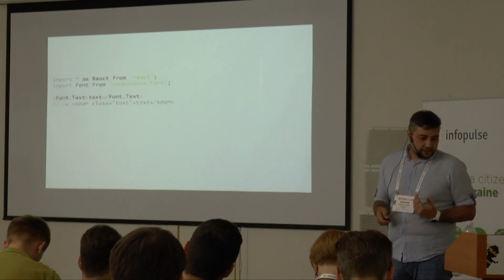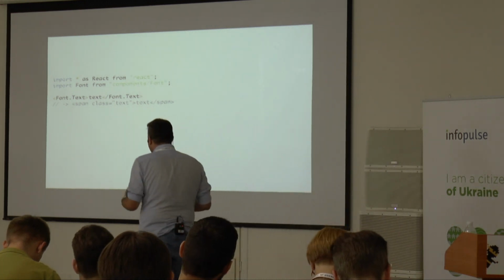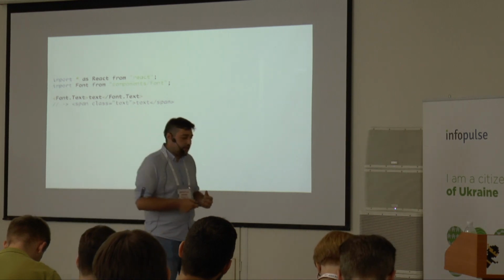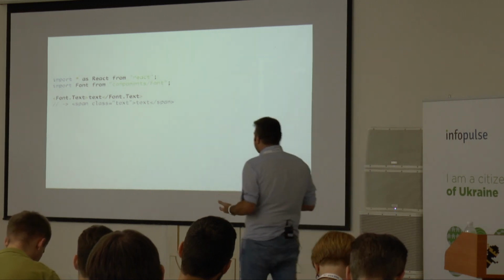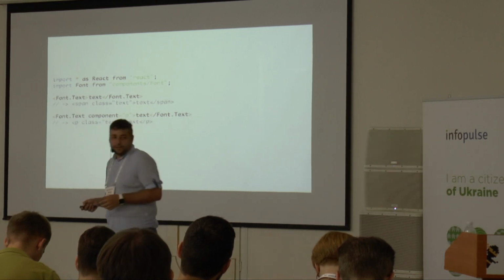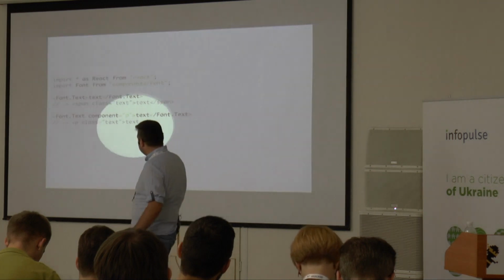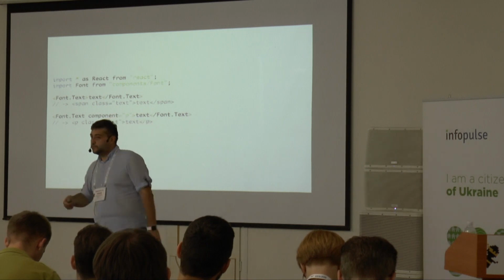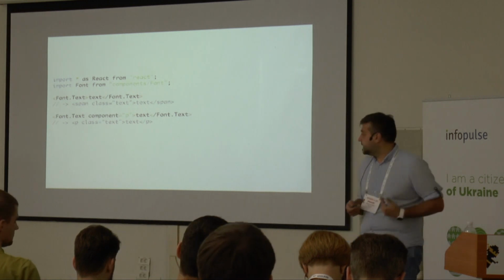But the thing here is, this is a span. What if we need to use a div or a paragraph? Sometimes we don't want to wrap 20 components one into another. So what we often do is another pattern we use. We call it component as props. The idea here is we have a property called component, and we say for font text we use the component P, just the string P. This just renders a paragraph.